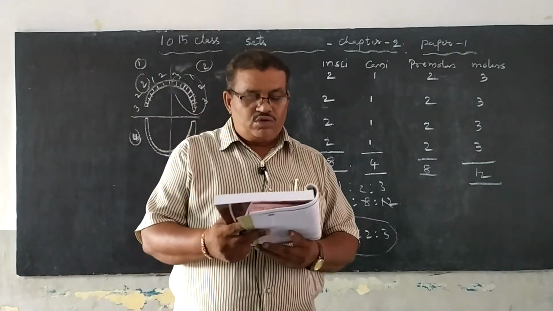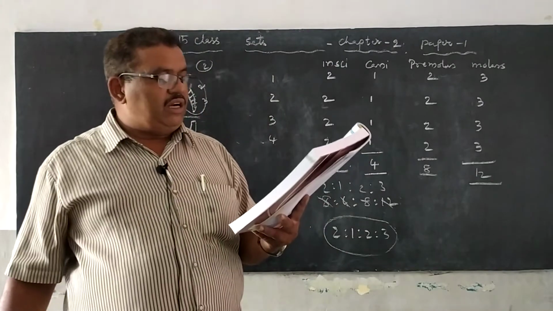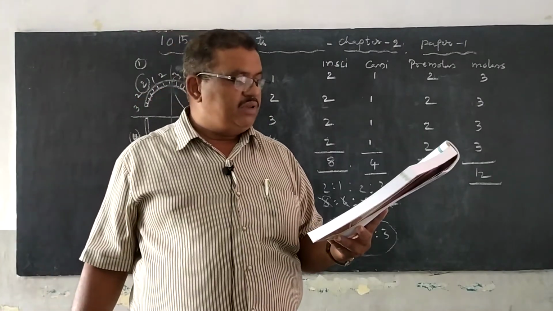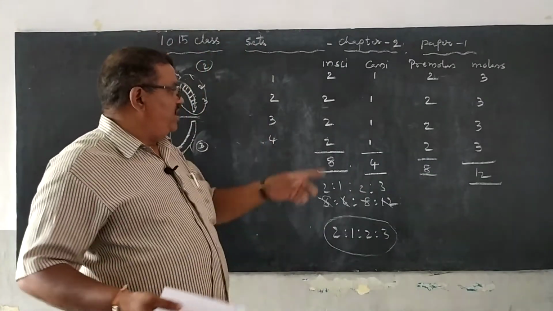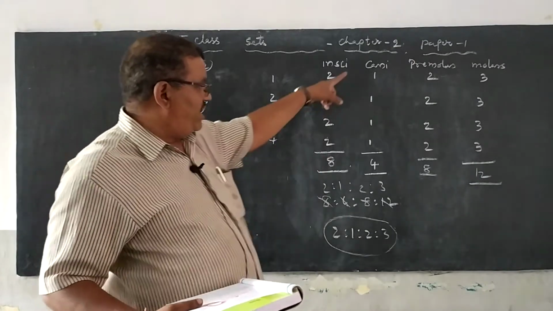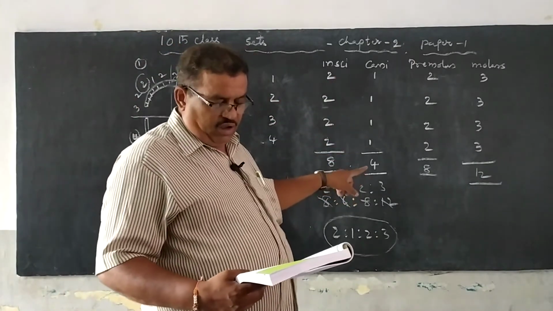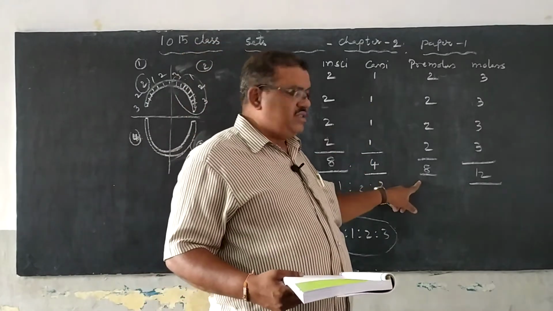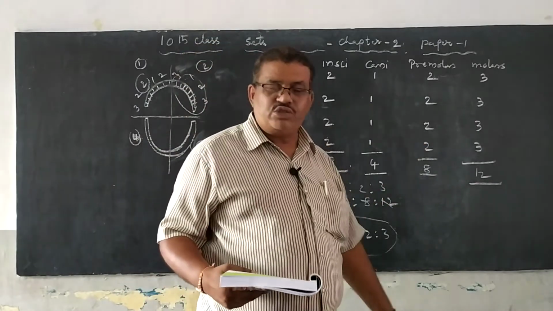First of all, we have to do this question. List the teeth under the following types. Incisors. How many incisors are there? 8. Canines. How many canines are there? 4. How many premolars are there? 8. How many molars are there? 12.